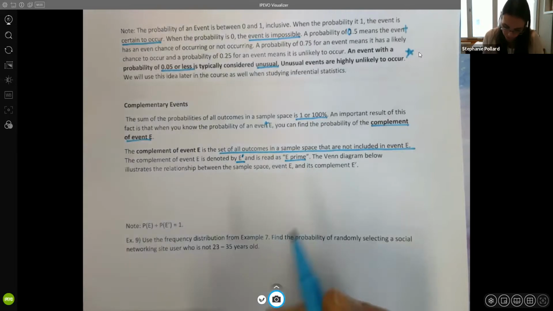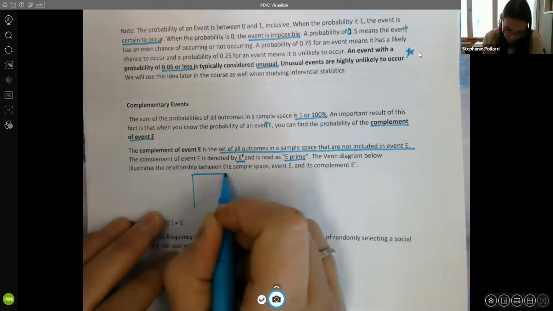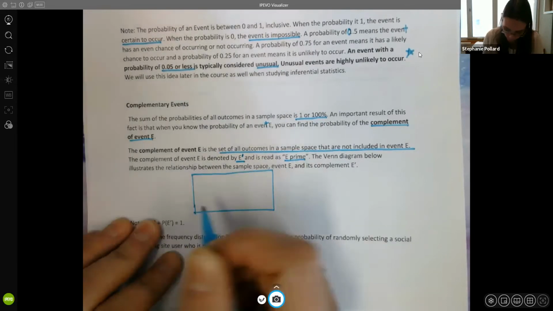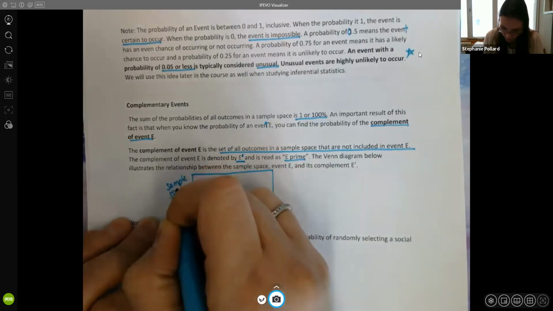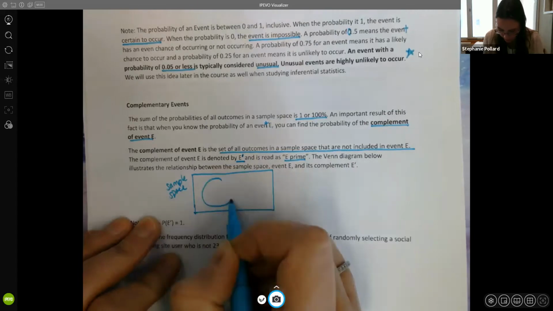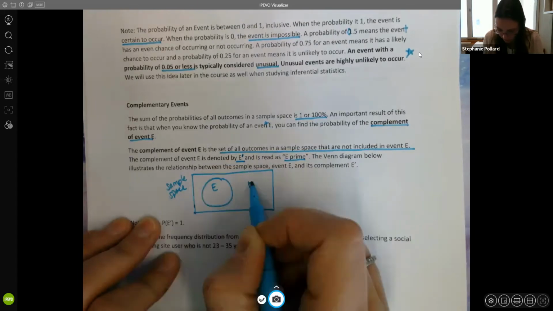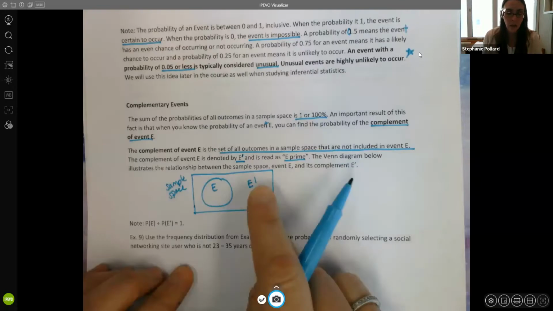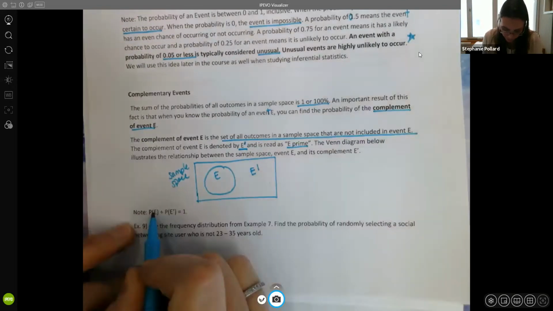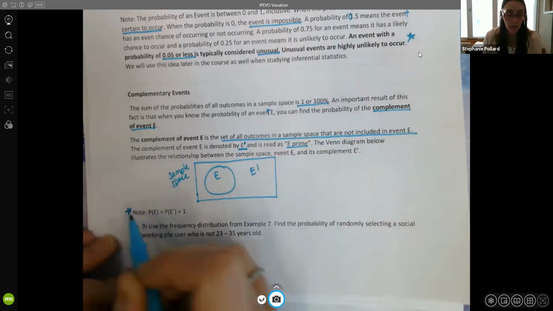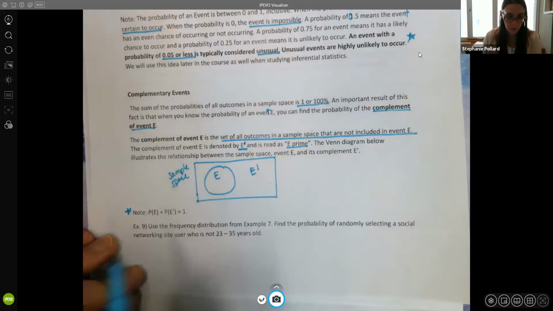So for instance, if this is our sample space, okay, so the whole thing here is our sample space, so all possible outcomes. If this is your event E, then this is your complement. So it's everything outside of E. Now what happens is when we add the probability of the event E and its complement, you should get 1 because it includes everything all together.